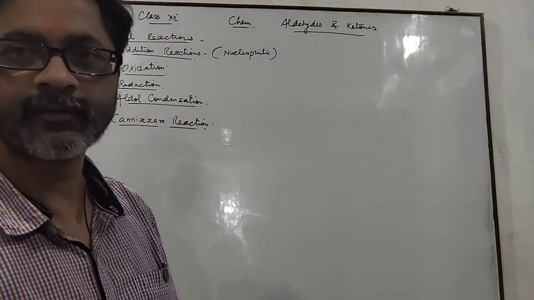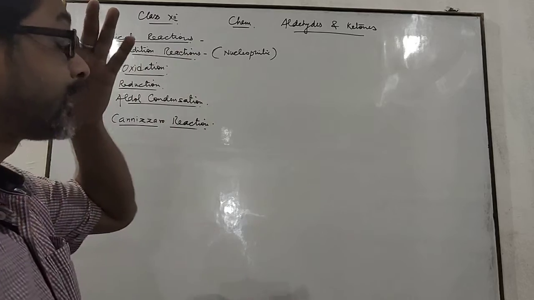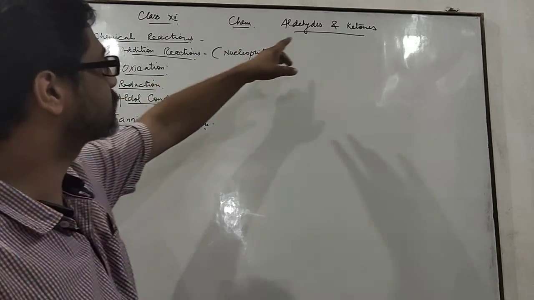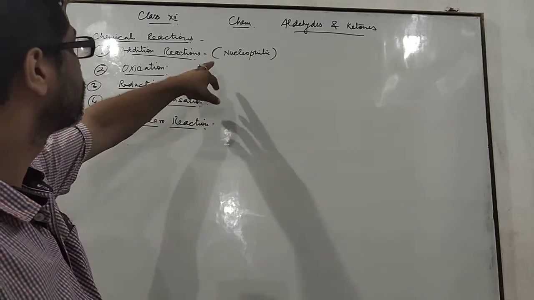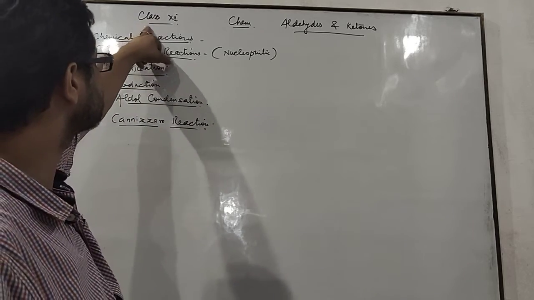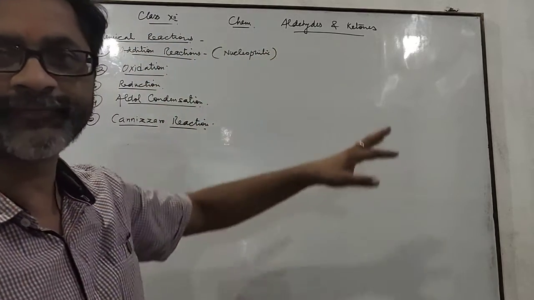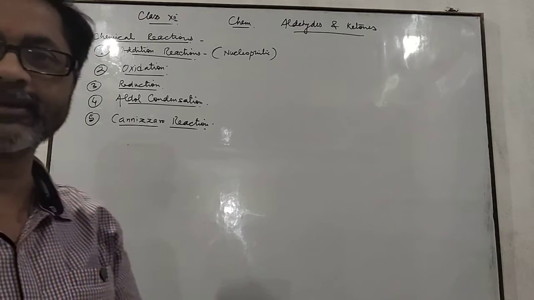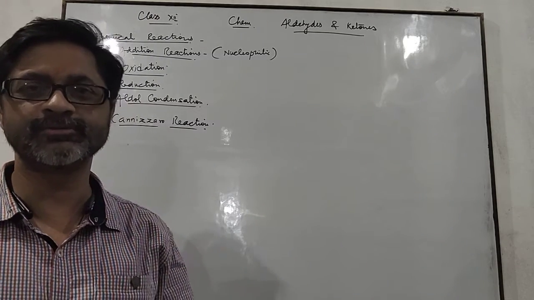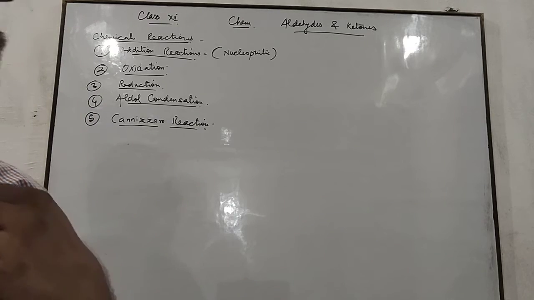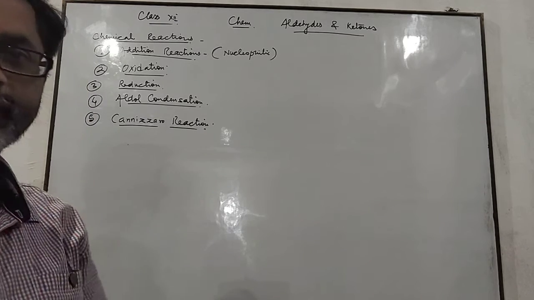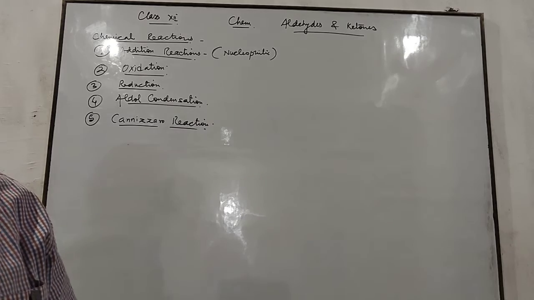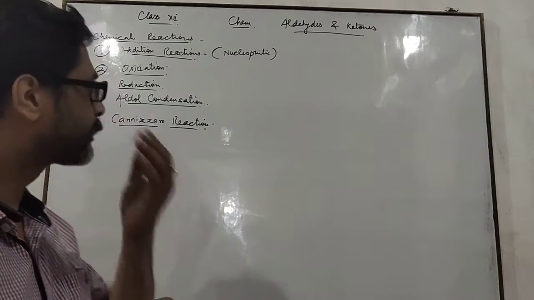Hello, my dear children. I am going to continue this chapter, aldehydes, ketones, and carboxylic acids. In this chapter, I have already discussed the preparation of aldehydes and ketones and the physical properties of aldehydes and ketones. Now, I am going to continue with my next topic, chemical reactions given by aldehydes and ketones.